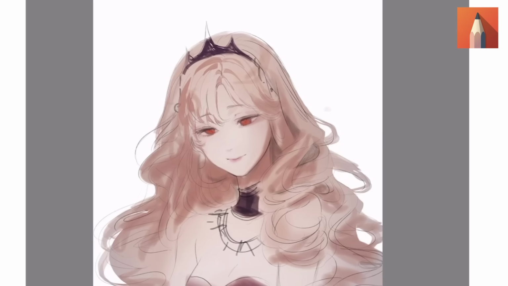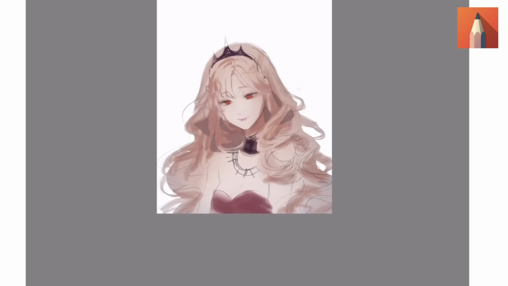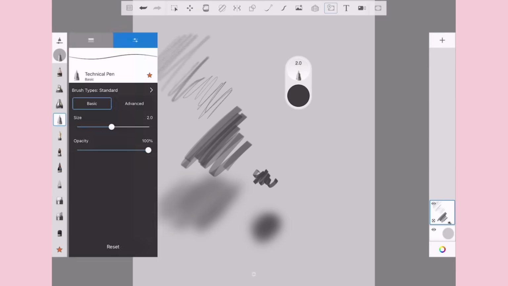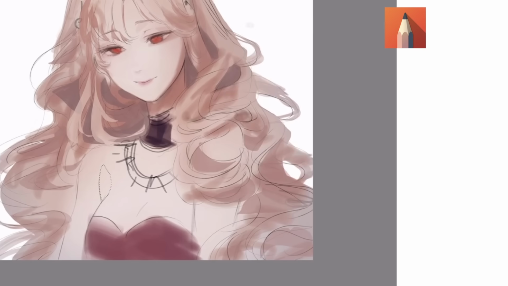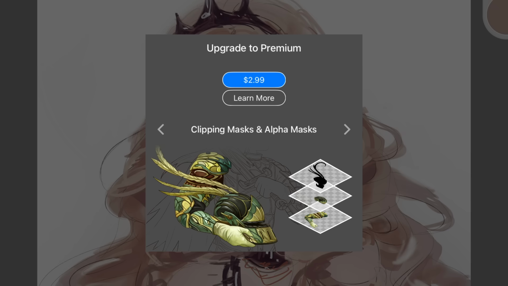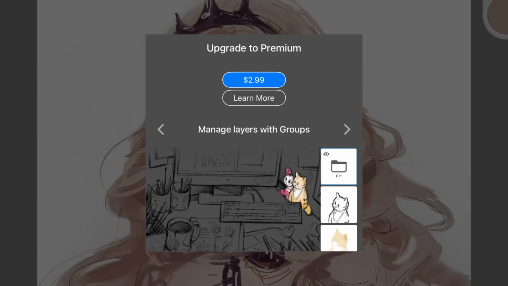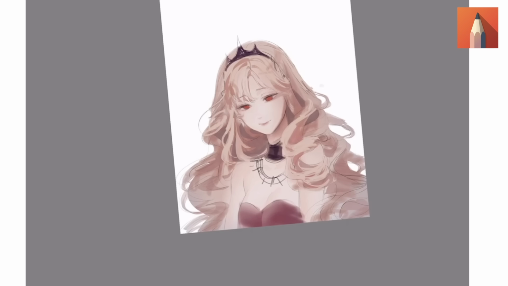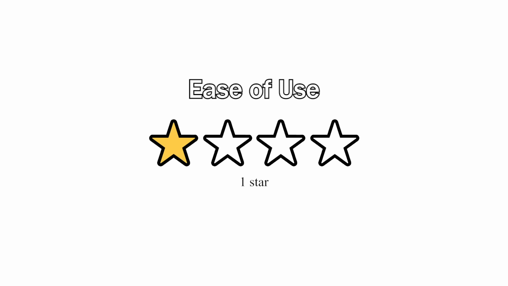Besides the base brushes, I found later on you could access a whole plethora of other brushes. It is unfortunate because the brushes had a lot of potential and customizability, but for what I tried, 2 out of 4. The interface was nice, but that's where it stopped. Some basic functions were locked behind premium modes like clipping masks and folders. And yeah, the lag was unbearable. I have to give it a 1 out of 4.